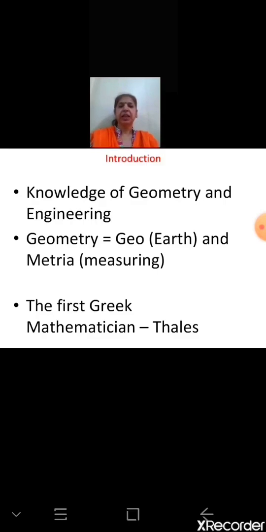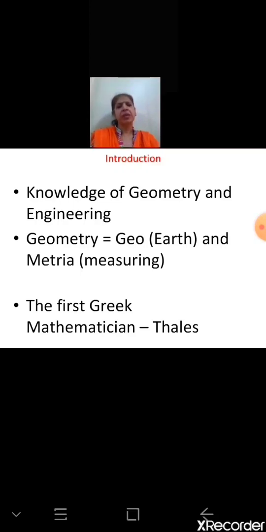And this knowledge of geometry and engineering helped them to build huge structures. Even in olden times, people used to build altars, tanks and all. They used the knowledge of geometry, what should be the length, breadth, height, and they were able to calculate area, volume, etc. Now about geometry.